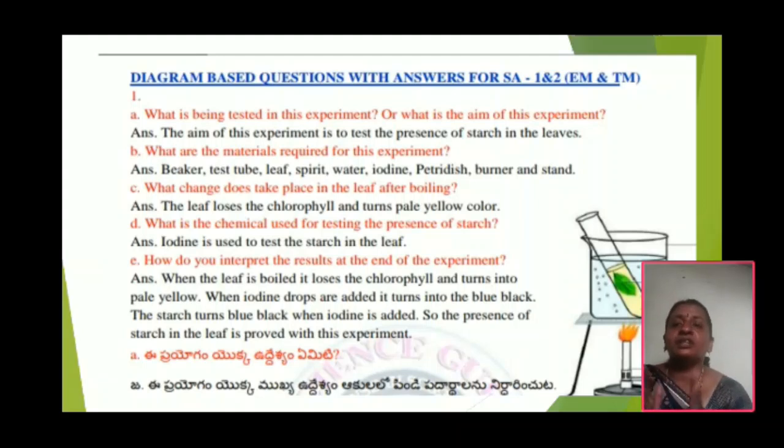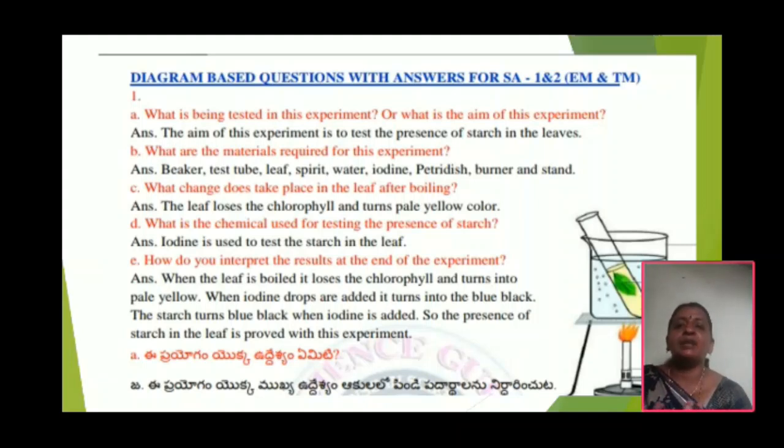The leaf loses the chlorophyll and turns pale yellow. The green color turns into pale yellow color. So we use methylated spirit. Okay.